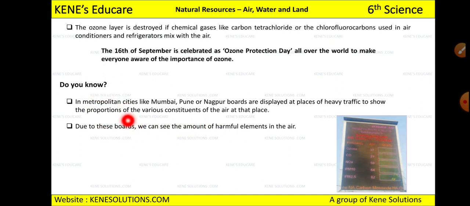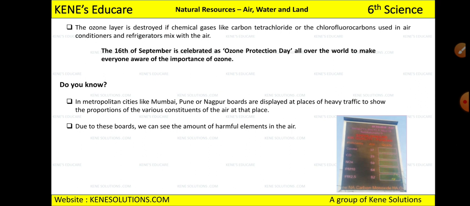Okay, and इस बोर्ड की वजह से we can see the amount of harmful elements which are present in the air. Okay, so it is a good initiative because people need to be aware how much air pollution they are contributing to and how they are affecting the environment.